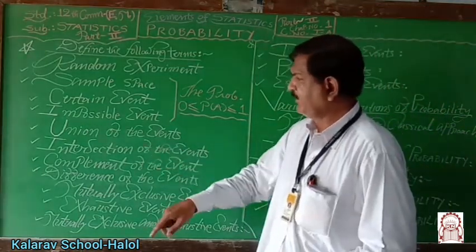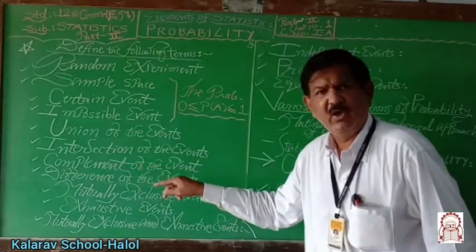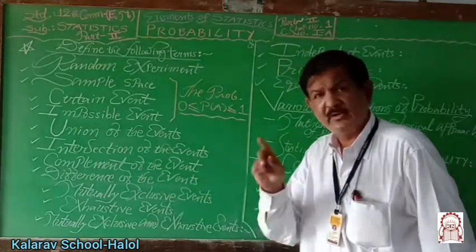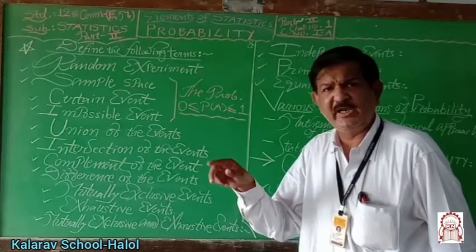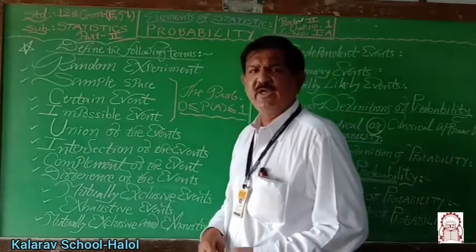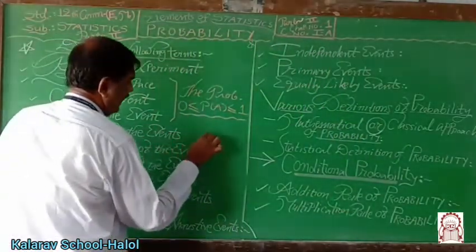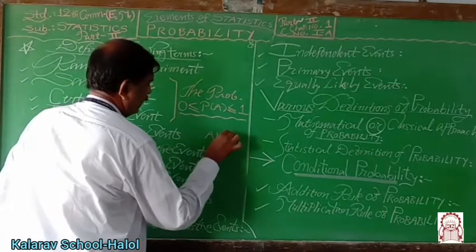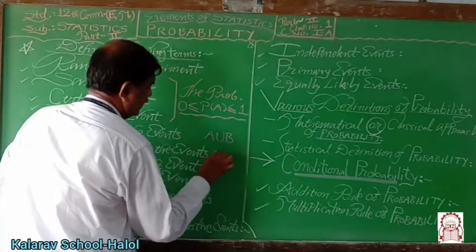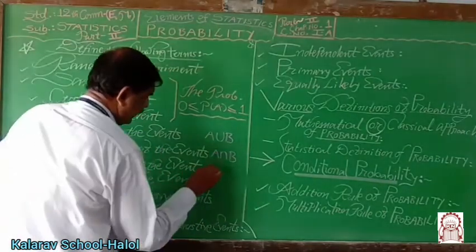Then elements which are in A or in B or in A and B both are known as the union of the events, which is denoted by A union B, this way. Intersection of the events and complement of the event.